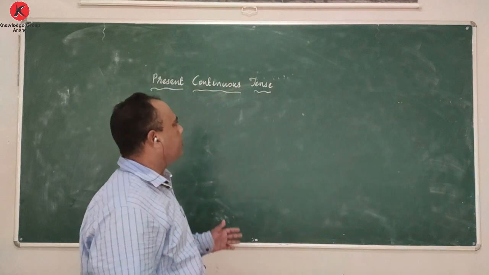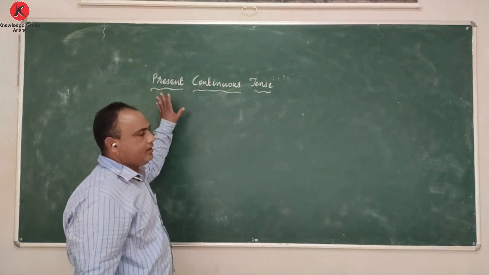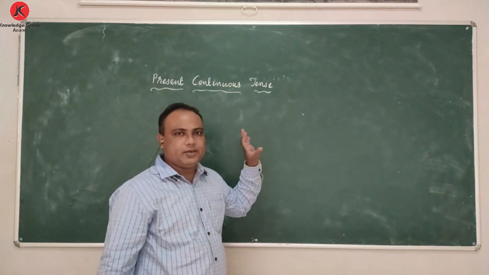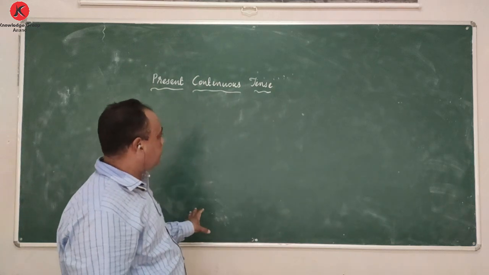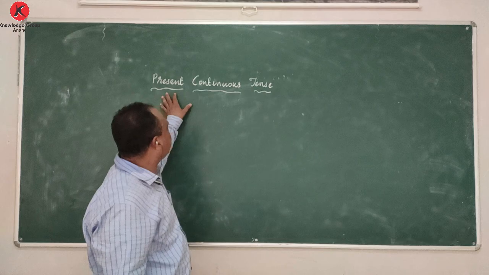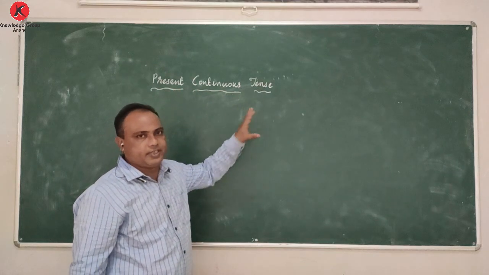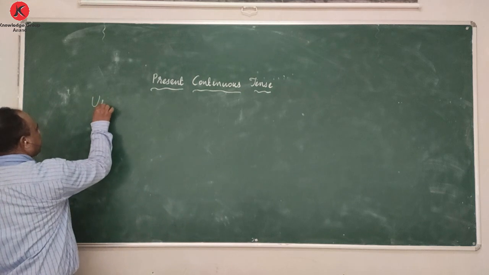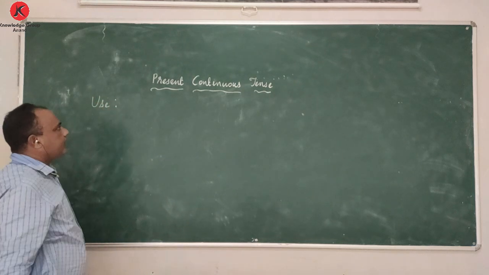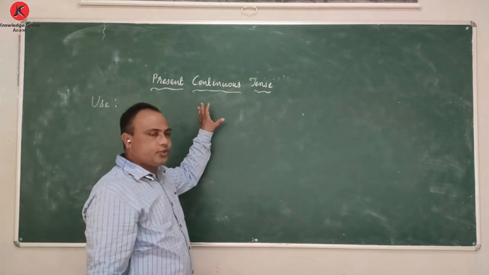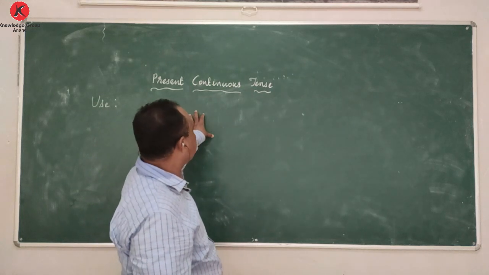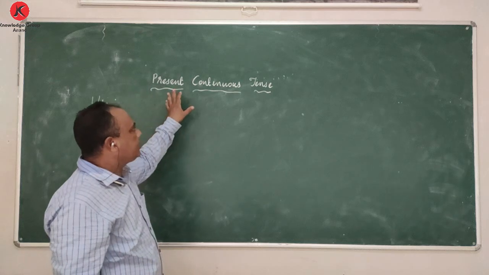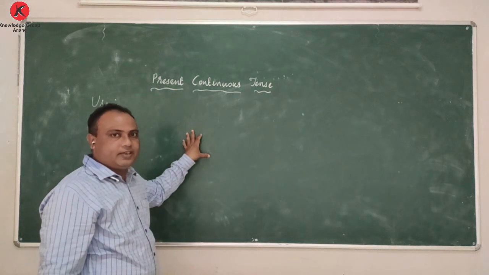Since we are talking about tenses, we had earlier discussed simple present tense. Now today, in this session, we are going to cover a new topic, that is present continuous tense. First of all, before beginning the topic, we should be very clear in which particular situations we are supposed to use this tense.